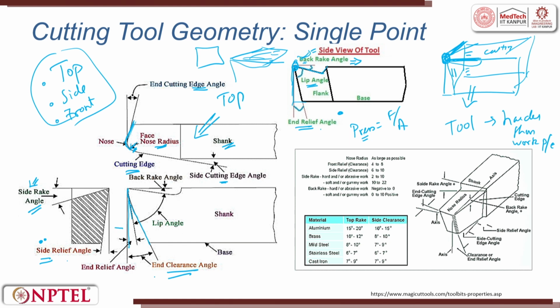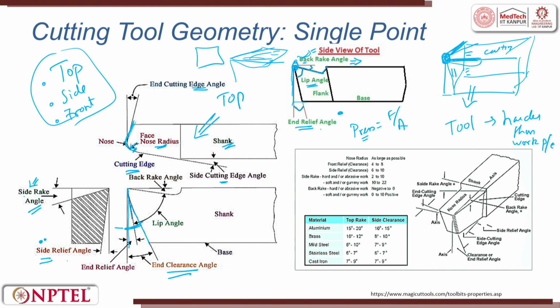This is called the end clearance angle. So, we have the end cutting edge angle, then we have the end clearance angle, side relief angle, end relief angle, back rake angle and side rake angle.